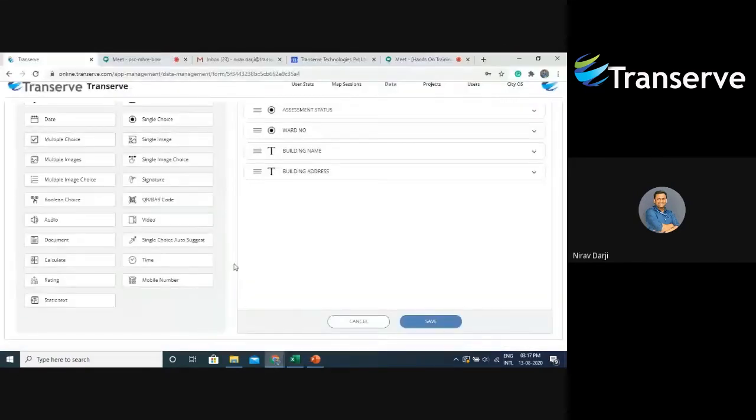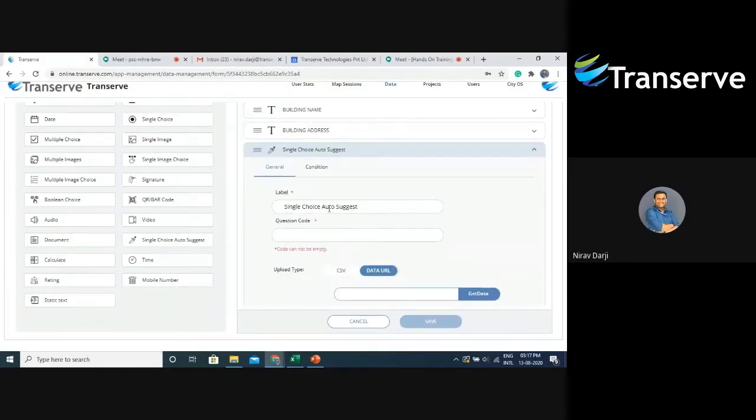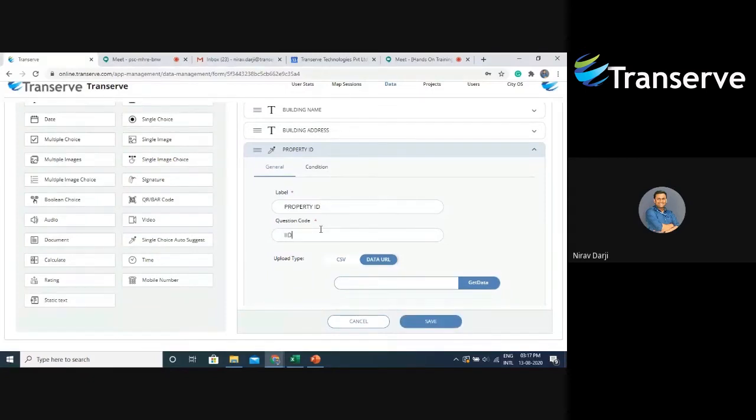My next widget will be single choice auto suggest. For this, I will give a name called property ID. Then I will give it a question code, IID. And as you can see, we have 2 options here to upload the CSV.